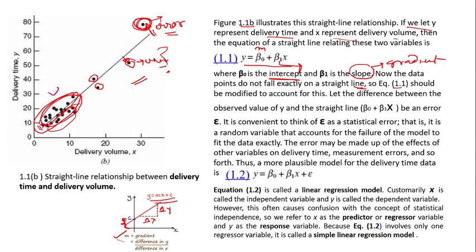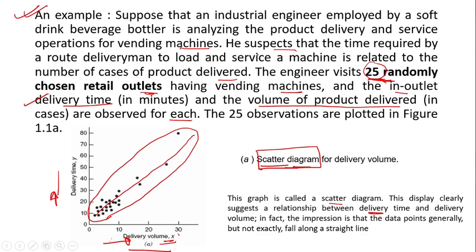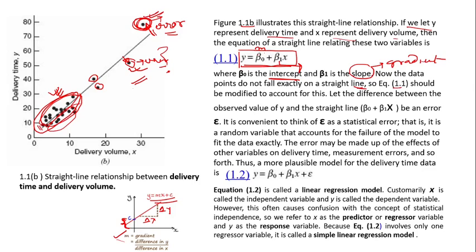For those points, the straight line is a very good representation, but for these points it is not good. So we cannot directly take this straight line. You have to modify it a little bit when you are considering the regression model as a straight line.